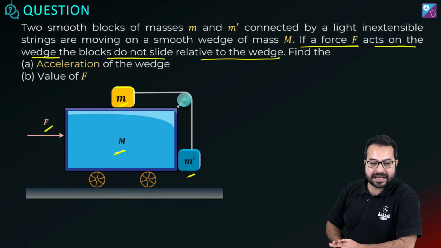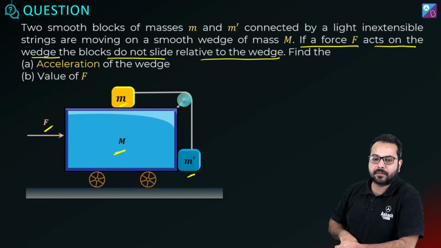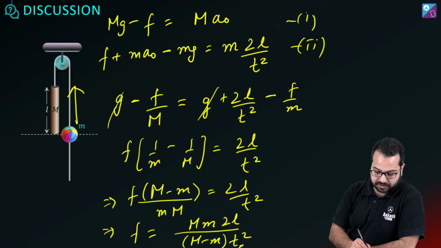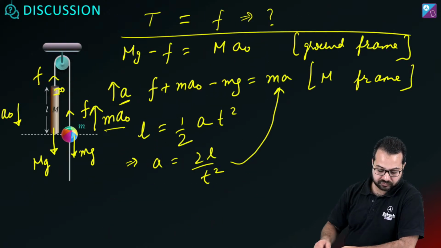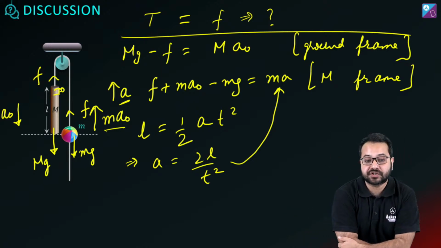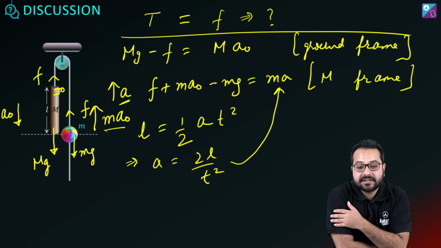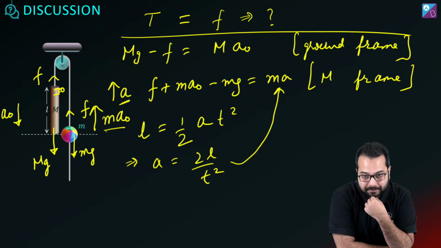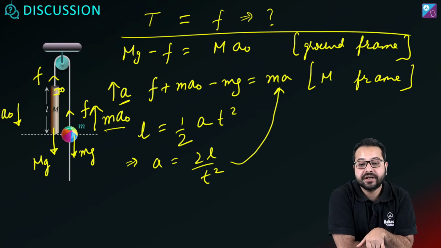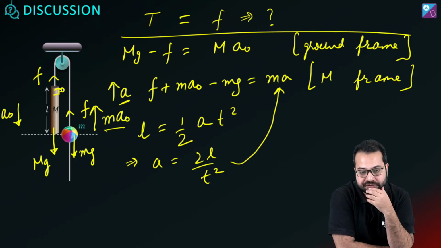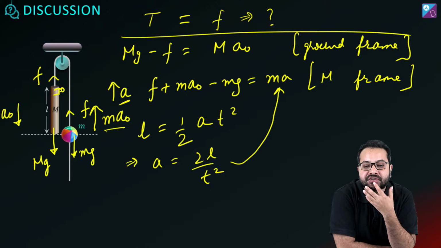With respect to capital M, small m is already moving upwards. Why will friction act upwards? Good question, Swastika. Okay. What is the question? In the previous problem, with respect to capital M, this bead is moving upwards. It has an acceleration A upwards. So Swastika is asking why friction is acting upwards. That's a very good question.